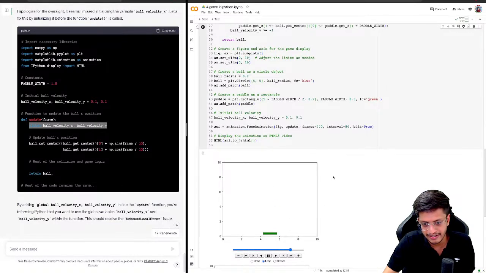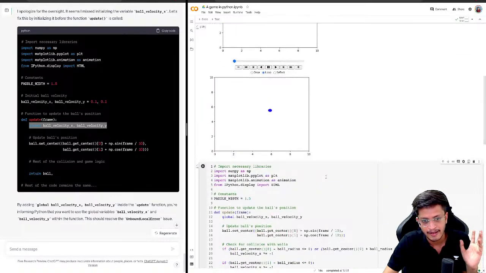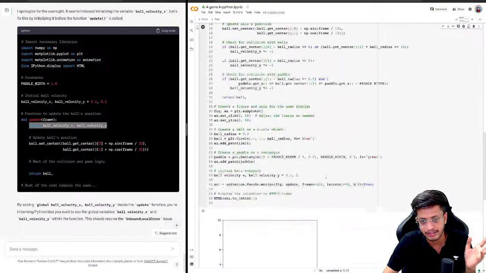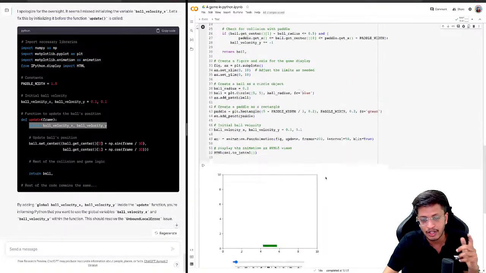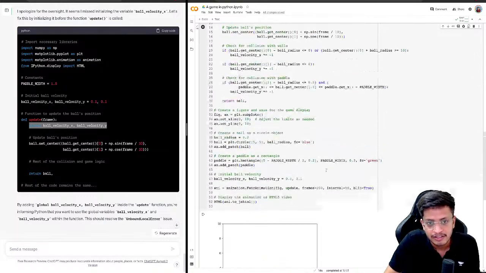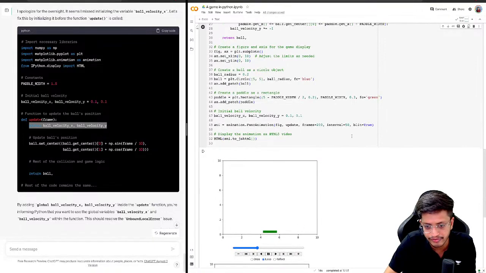Okay, the velocity thing is not going correct, it seems. What happened was the ball is traveling, but it is traveling in a way bigger circle. Its center keeps on increasing, and the velocity thing is not working. I cannot see the ball reflecting on the screen, right? So let's see what the issue is here. We will try to fix it on our own.